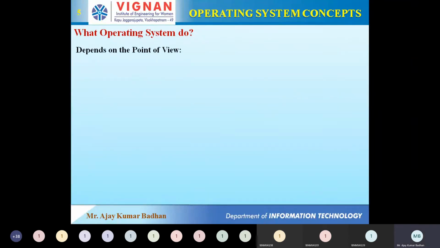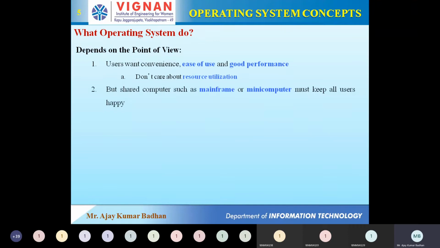So here we are going to give you the point of view: what exactly the user thinks about the operating system, and in the same way what the system thinks of itself regarding the operating system. That is what we are going to discuss here. As per the user's point of view, the operating system can be viewed in various ways. We have already discussed it previously, and the same thing we are going to discuss here.